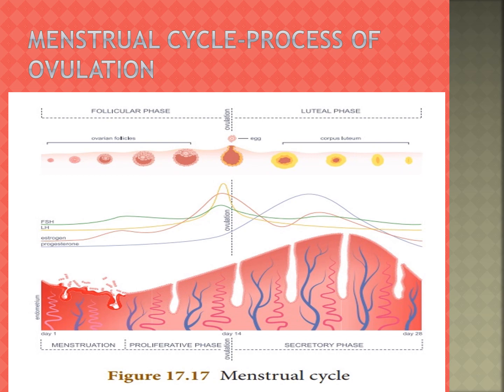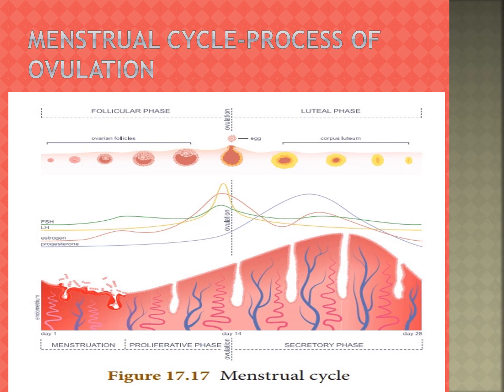These phases show simultaneous synchrony of events in both the ovary and the uterus. The changes in ovary and uterus are induced by the pituitary hormones LH and FSH and the ovarian hormones estrogen and progesterone.